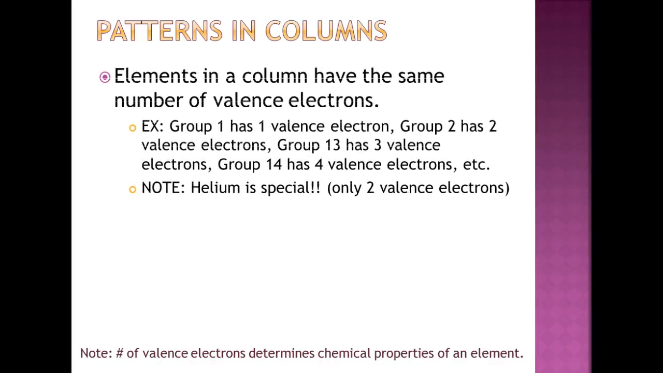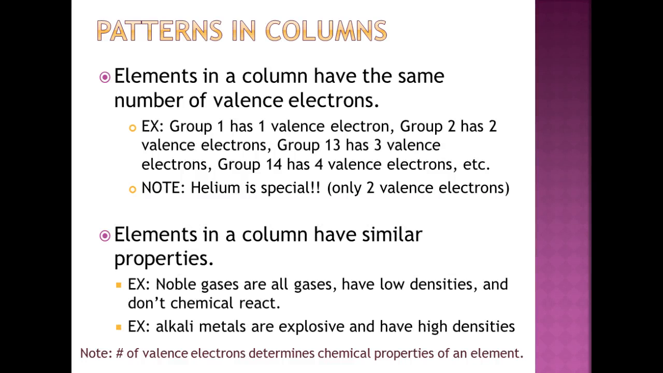Patterns in the columns. All right, as I mentioned, the elements in a column have the same number of valence electrons. So group 1 has 1 valence electron, group 2 has 2 valence electrons, group 13 has 3. And this goes through the whole periodic table. The one exception is helium. Helium is in group 18, so you say, oh, 18 valence electrons. Now, it only has 2 valence electrons. That's because it's a really tiny atom, and it only has 2 electrons, and so it will only have 2 valence electrons. It's put in that family because it acts like all the other elements in that family.